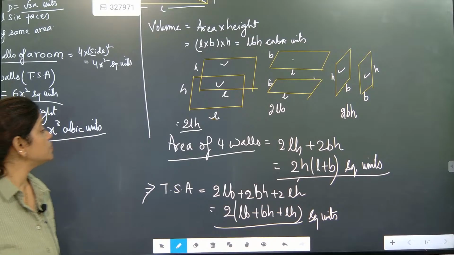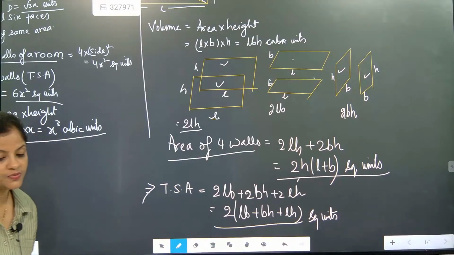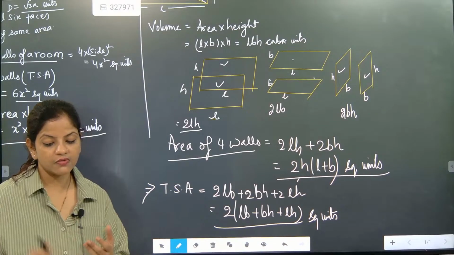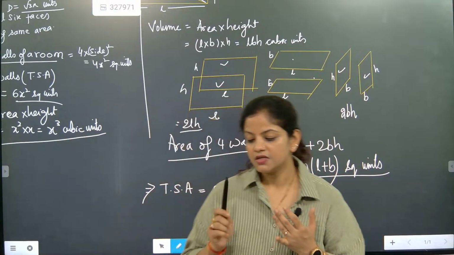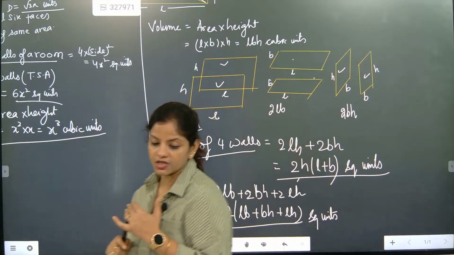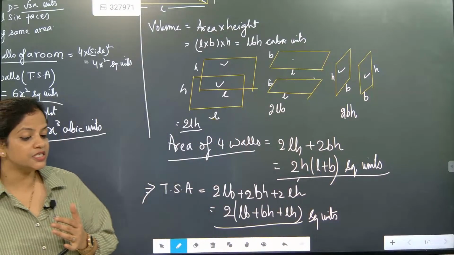So this is exactly the difference. What we have done for volume, absolutely correct, Nishan, for volume, four walls, and for total surface area, all three things were different.